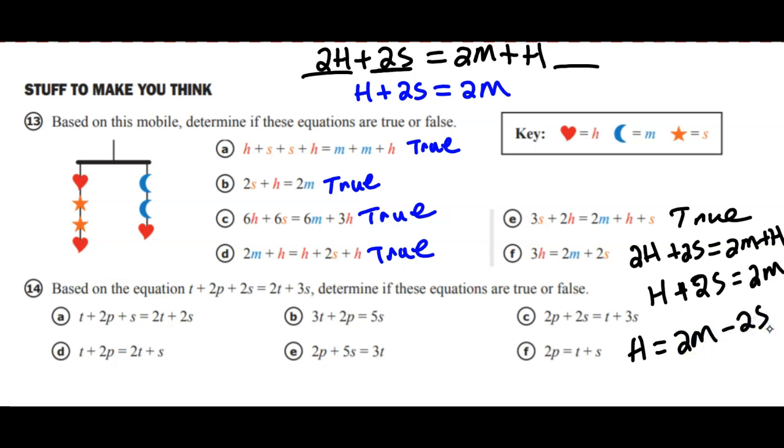That's 1 heart. So if I multiply that by 3, I end up with 3 hearts equals 2 moons. No, sorry, that needs to be multiplied by 3 also, doesn't it? 3 hearts equals 6 moons minus 6 stars, which is not going to be the same as 2 moons plus 2 stars. So this one is our first one here that's going to be false.